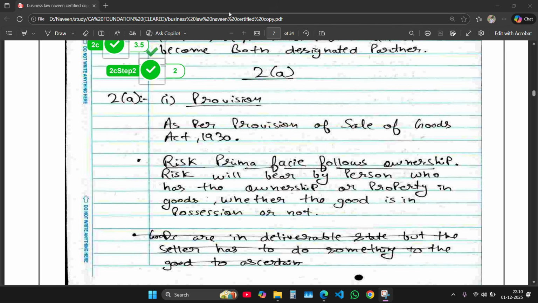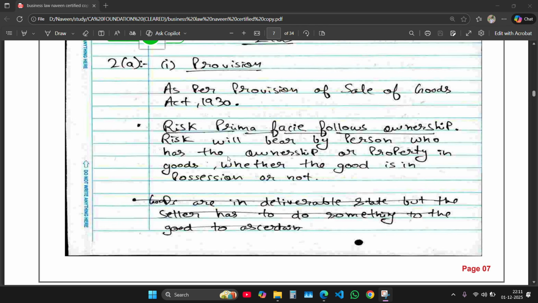This question was about the Sale of Goods Act 1930. This question was also case-based. Firstly, I wrote as per provisions of SOGA 1930, and then I wrote under what provision this question talks. Risk prima facie follows ownership was the main significant point to be written in this question. So as you can see, I wrote.